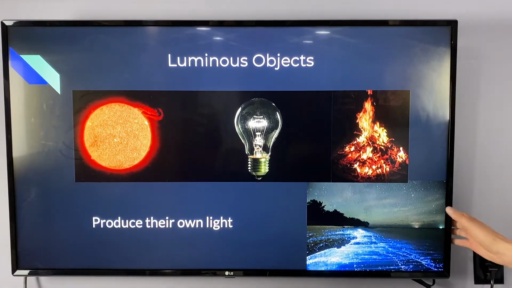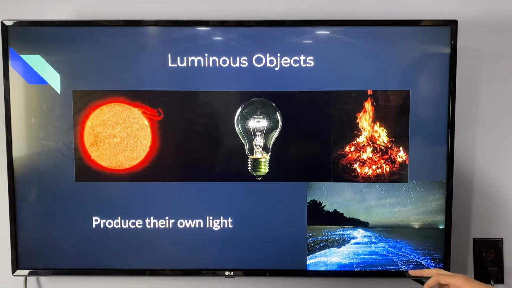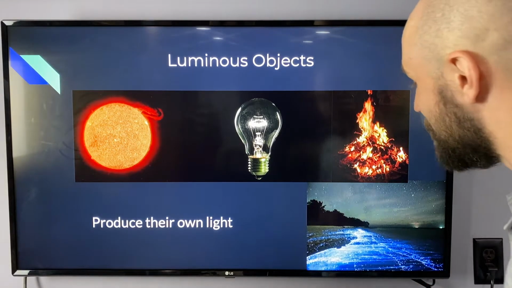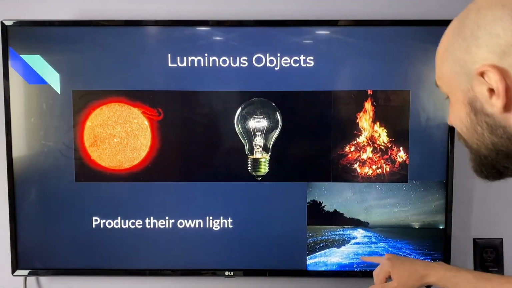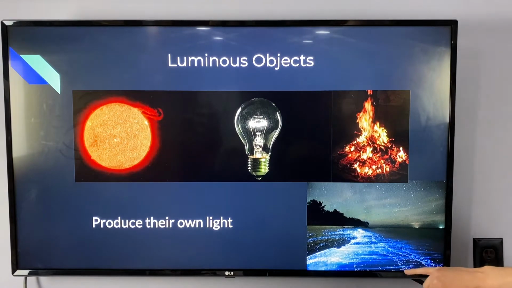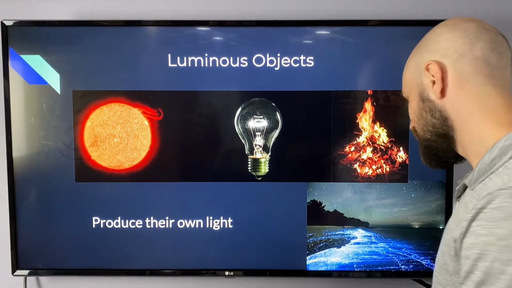And I also threw this little picture here in the bottom right-hand corner. In certain places in the world, there are actually microorganisms in the water. And when those microorganisms are jostled, they glow. And that's what we call bioluminescence. So these microorganisms are creating their own light. That makes them luminous objects.